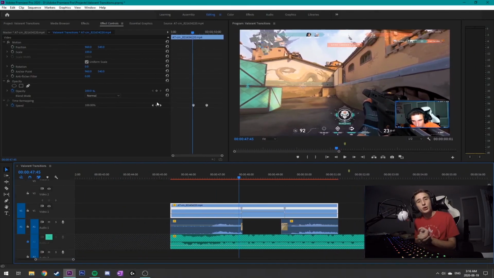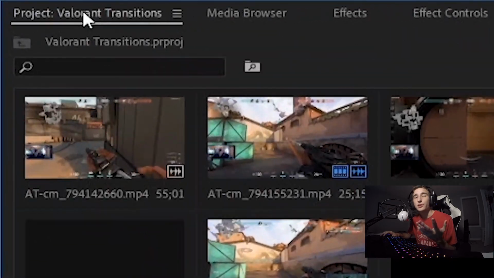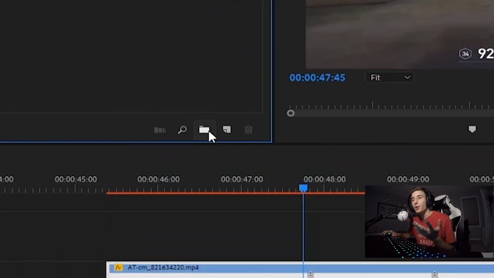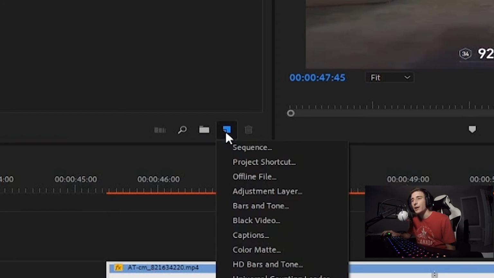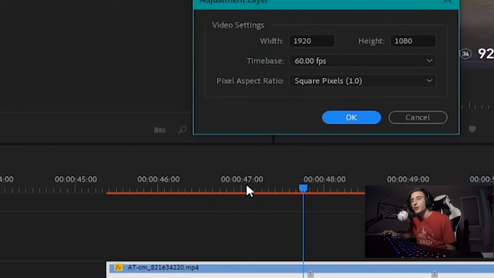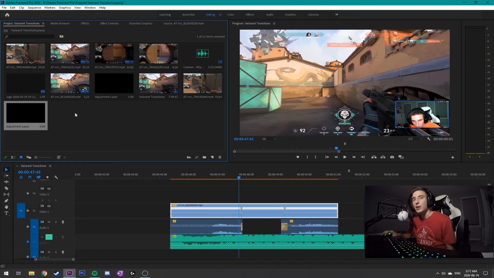Alright, so next thing we're going to do is add that desaturation effect. This is step 2 out of the 3-step process of making that cool speed ramp motion blur effect to your Valorant montage. First thing you want to do is head on over to your project, head on over to the bottom right hand corner, not new bin, but this little paper with the folded edge. Click that as a new item, and scroll down to adjustment layer. Click adjustment layer, make sure it matches your video file's resolution, click OK, and then it'll pop up in the project.